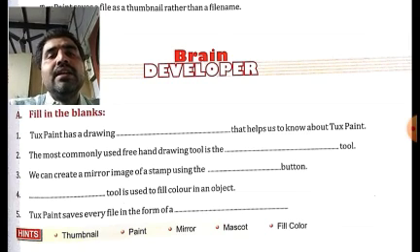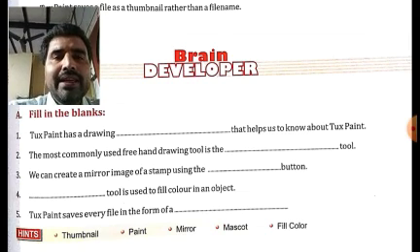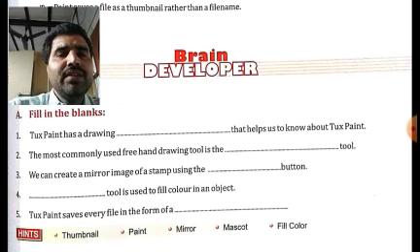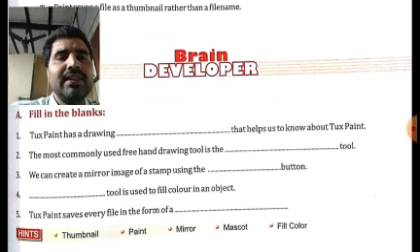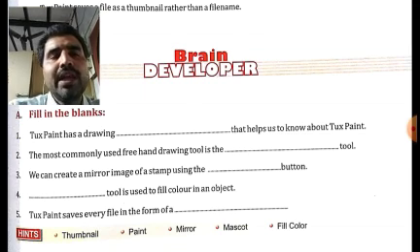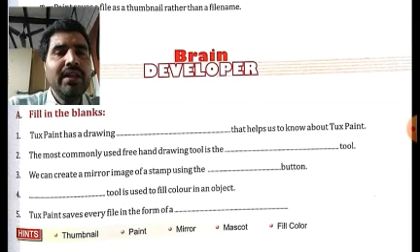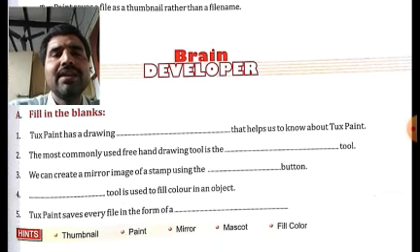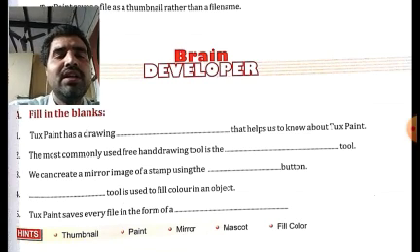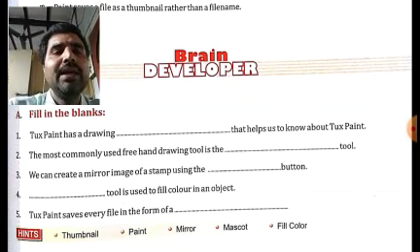Now the third fill in the blank here. We can create a mirror image of a stamp by using the dash button. What is the correct answer here? It will be the mirror button. You will be given three options here, like paint, mirror, and mascot. What is the correct option which you will choose? You will choose mirror.